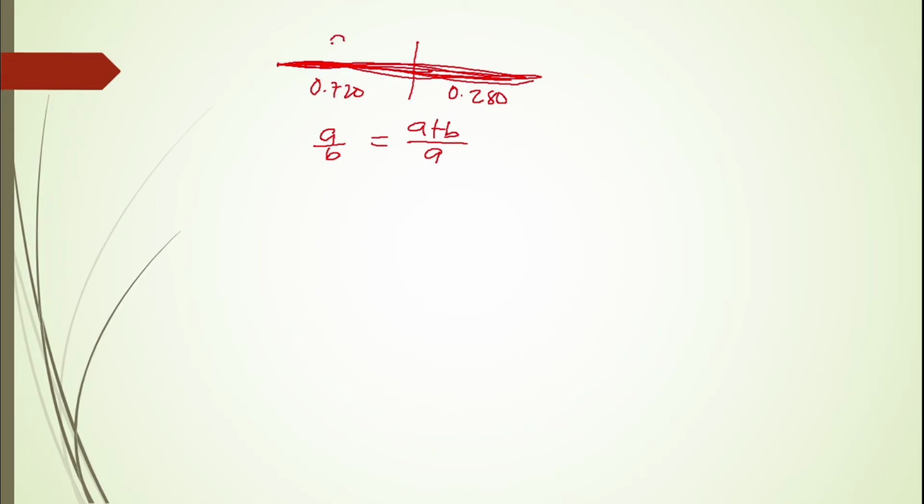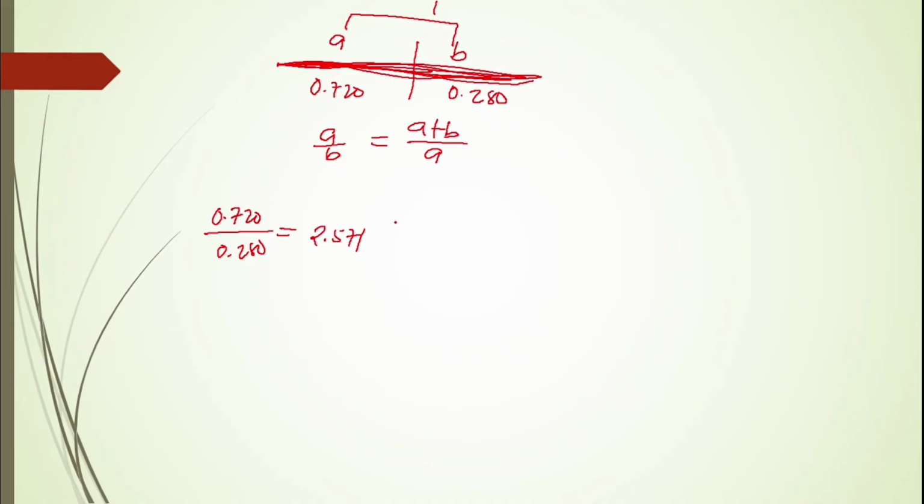If this is our A and this is our B, A plus B is equal to 1. So A over B, we have here 0.720 over 0.280. By the use of a calculator, we have 2.571.